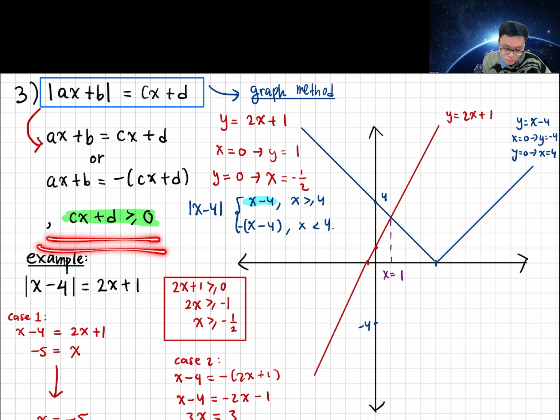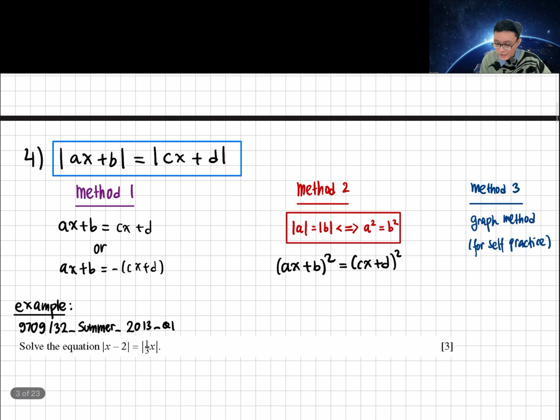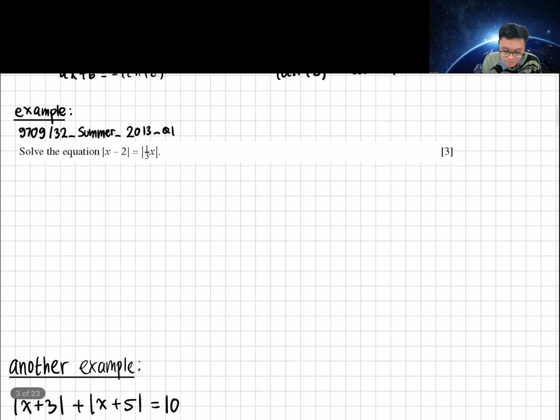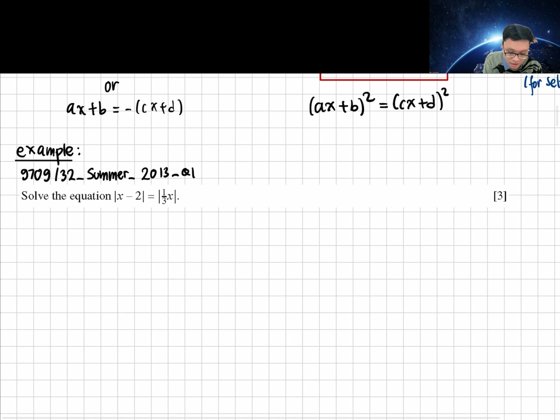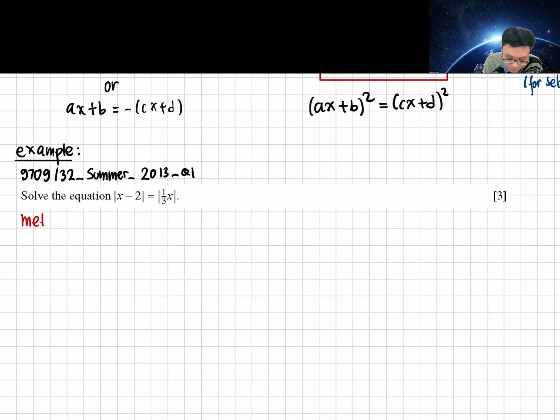Yeah. So you should always put requirement here. And method 3 is graph method, and you can just do it for your self-practice. Now, let's take a look at the example taken from past paper, and I'm going to do method 1 and 2 only. So using method 1,